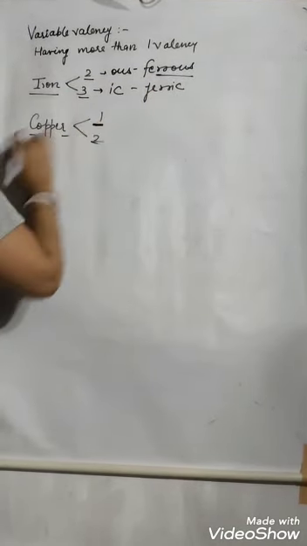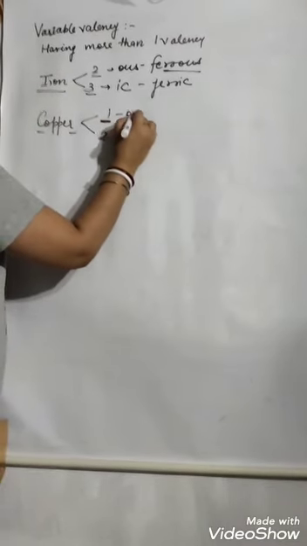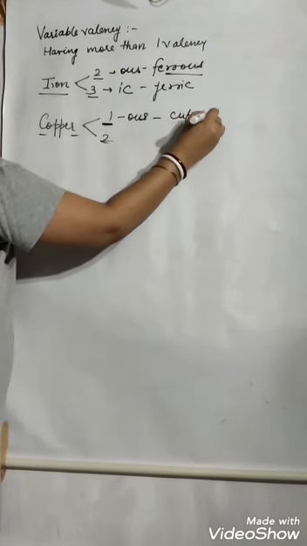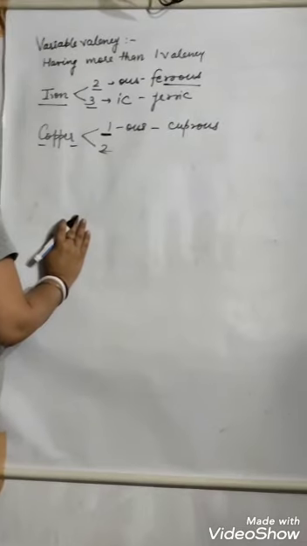Similarly here, copper has valency 1 and 2, so the lower valency is 1. So its suffix will be -ous. So what will it become? That will be cuprous. That means if cuprous is written, it is showing valency 1.